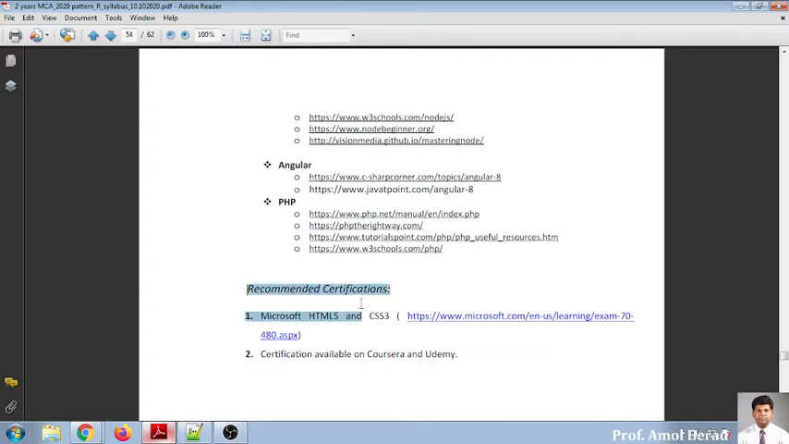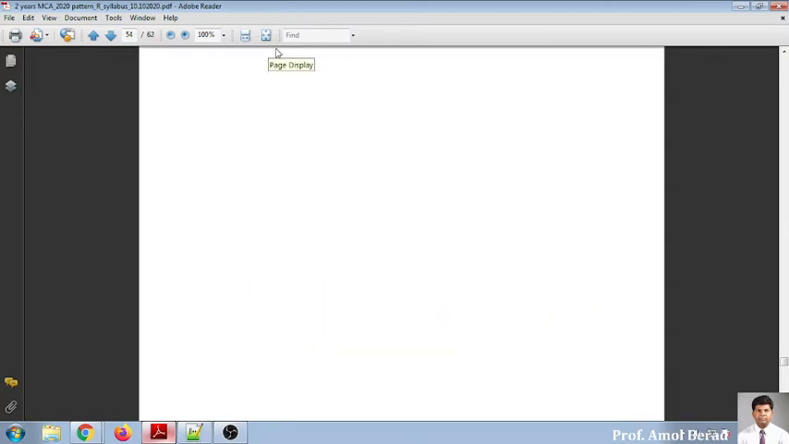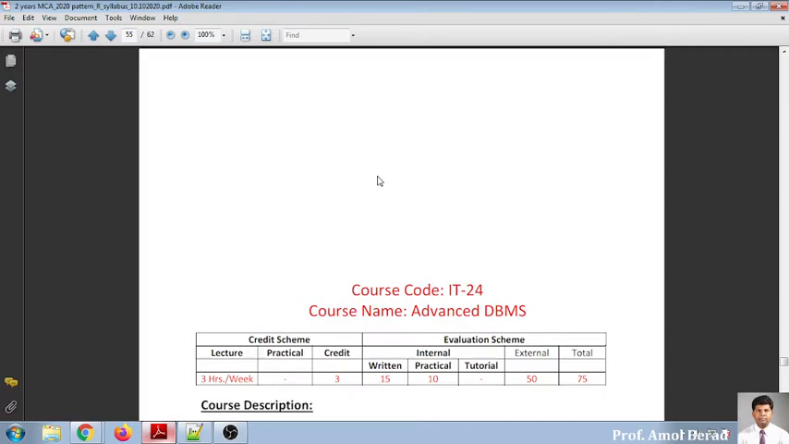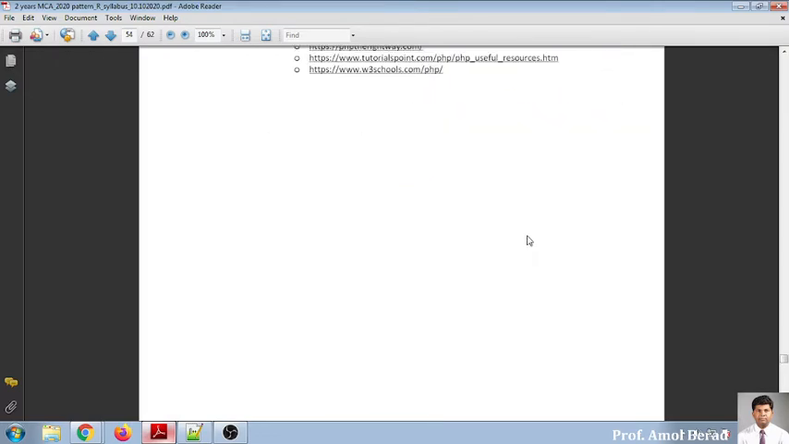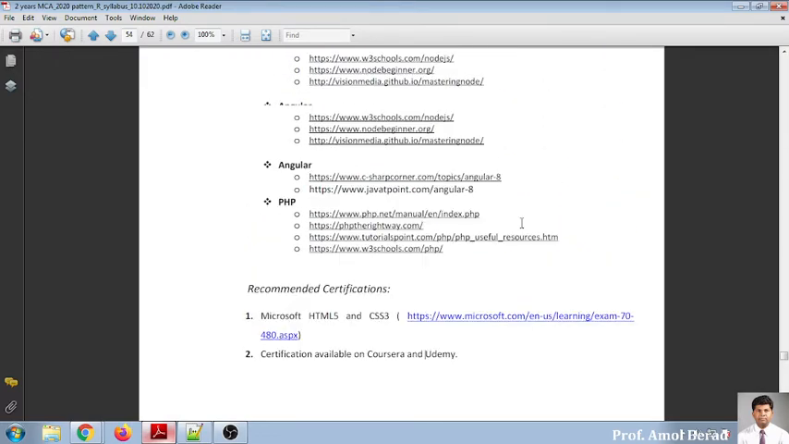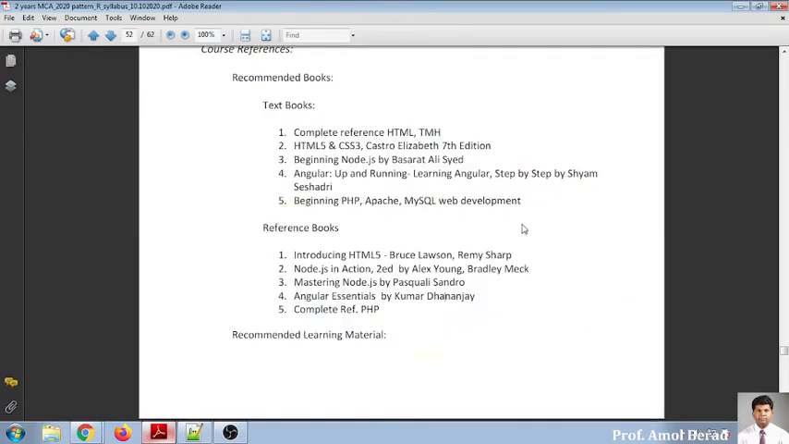If you want to go for certification, the available certifications are listed here, such as Microsoft HTML and CSS3. It is already in your syllabus. You need to spend time reading your syllabus, because that is most important, and you should know what is in it very efficiently.